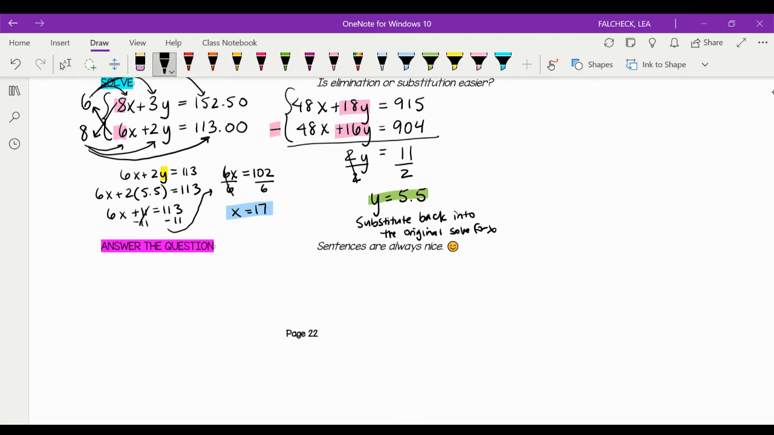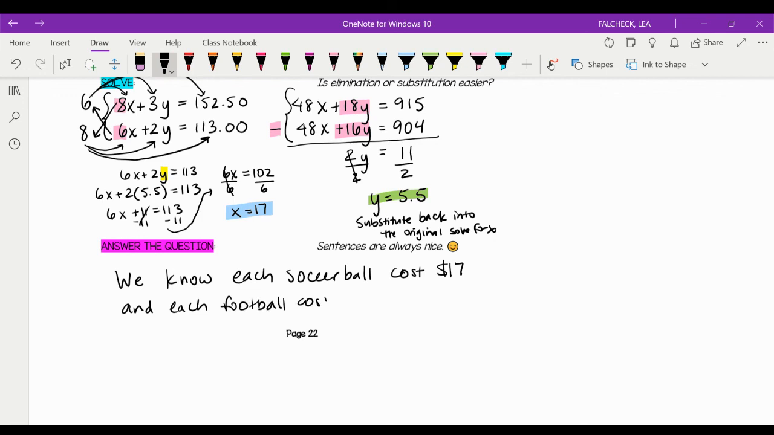So answer the question. Let's answer it with a sentence. We know each soccer ball costs $17, and each football costs, there should be an S at the end, sorry, $5.50.